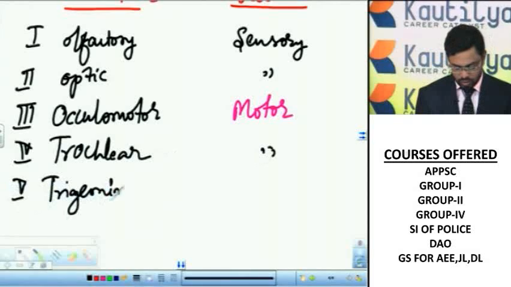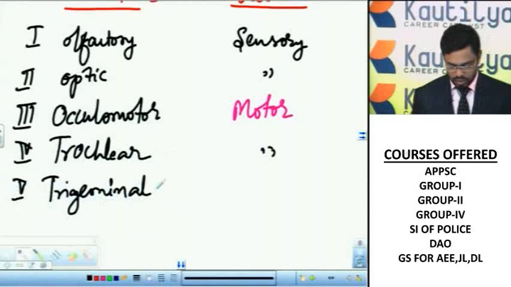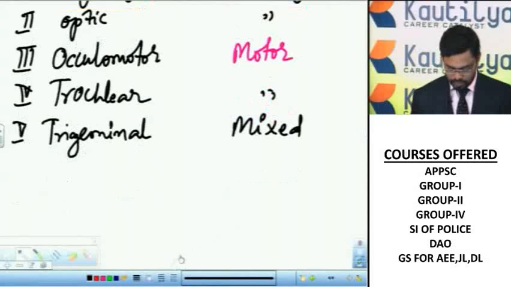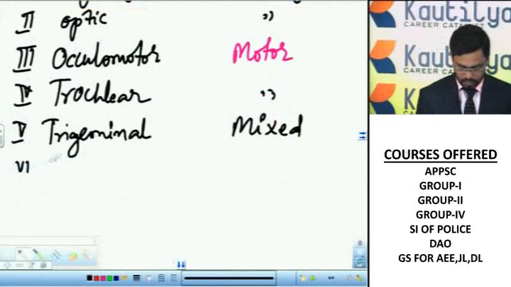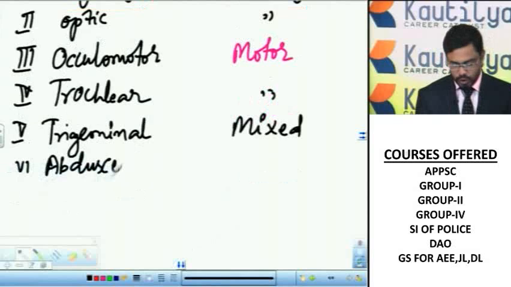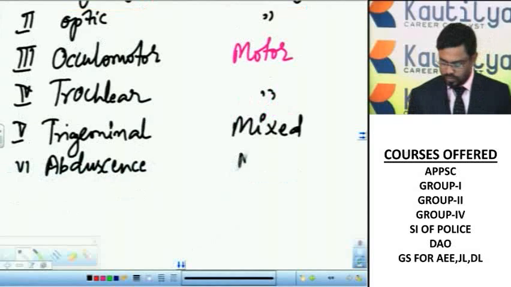Trigeminal nerve is mixed. Abducens nerve is motor.